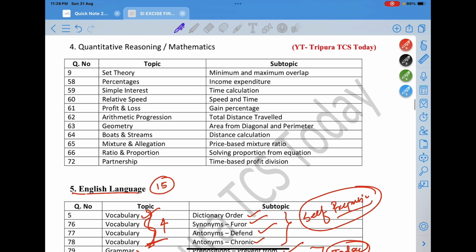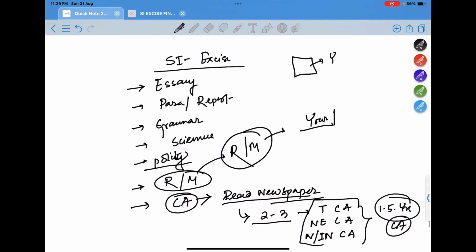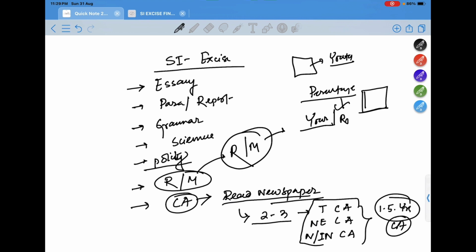See, set theory, percentage, simple interest, relative speed. These are the topics I have analyzed, and these are the subtopics. So search these particular topics on YouTube. Suppose percentage: you search percentage and you will get a playlist, and you go through all the videos of that playlist. After that, suppose you go to ratio. In this way you do one by one, and each and every topic will be covered. After that you will practice.